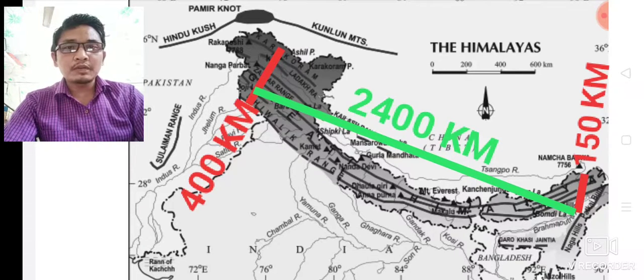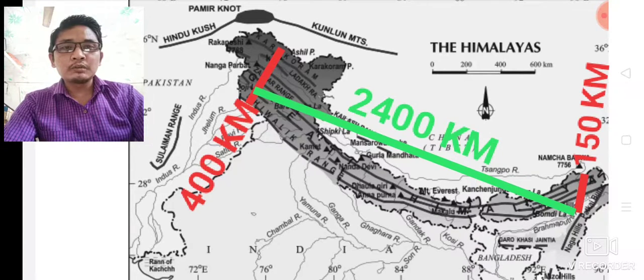First, the Himalayan Mountain. The length of the Himalayan Mountain is 2400 kilometer, and the breadth of the Himalayan Mountain varies from Arunachal Pradesh to Jammu and Kashmir. In Jammu and Kashmir it is 400 kilometer breadth, and in Arunachal Pradesh it is only 150 kilometer. Now we will discuss about the divisions of Himalaya.